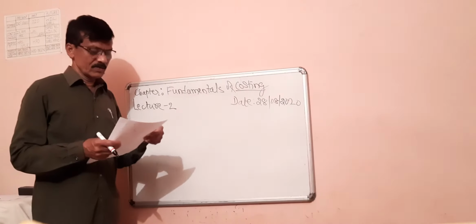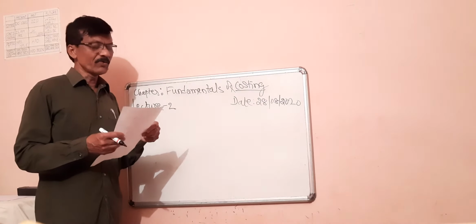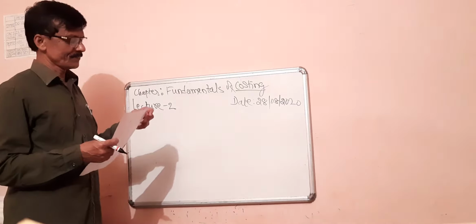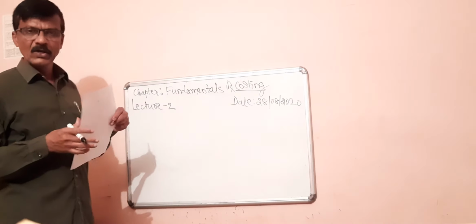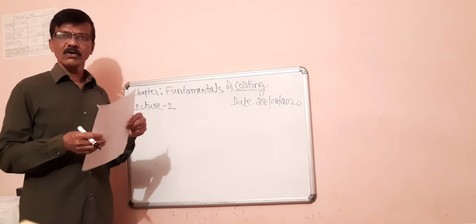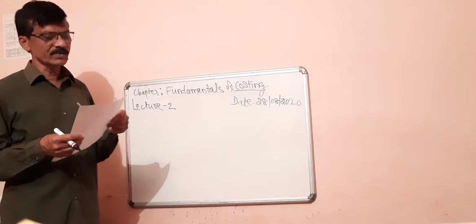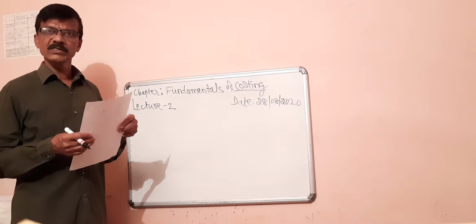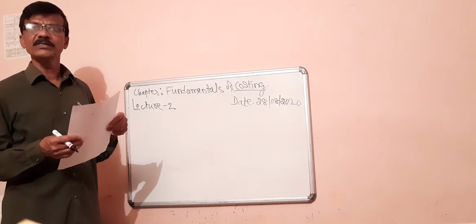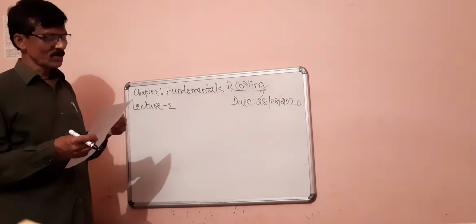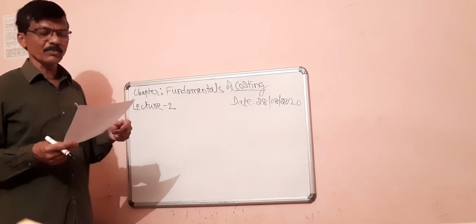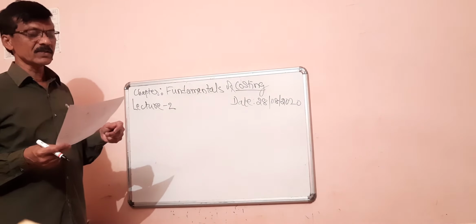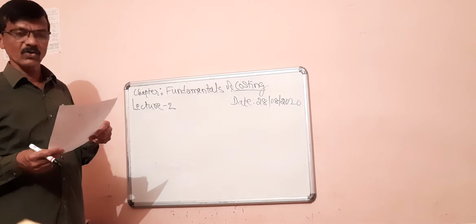Let me repeat whatever we have discussed in our previous lecture. The first concept is cost. Cost is the total amount incurred on the production of goods and services. Cost is also an expense, but it is related to the production. When we pay expenditure for the production of goods and services, such an expenditure is termed as cost.